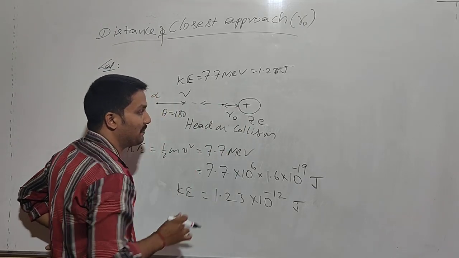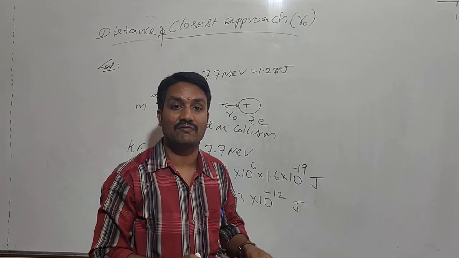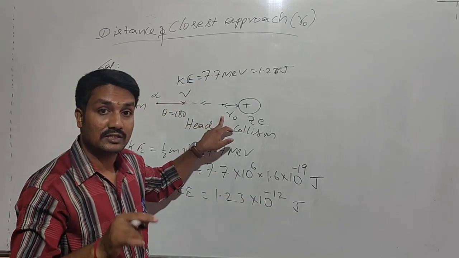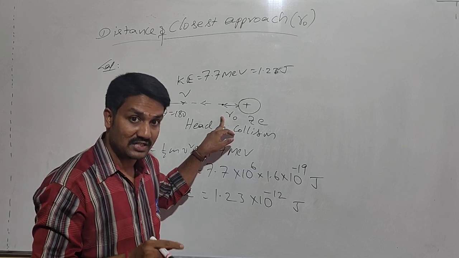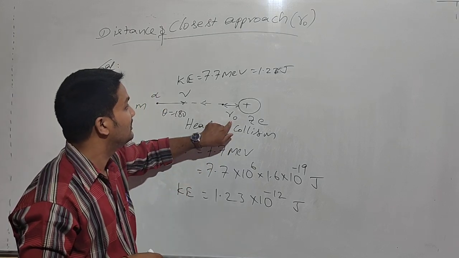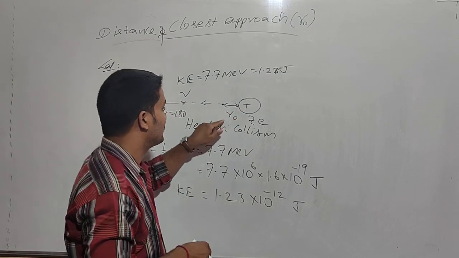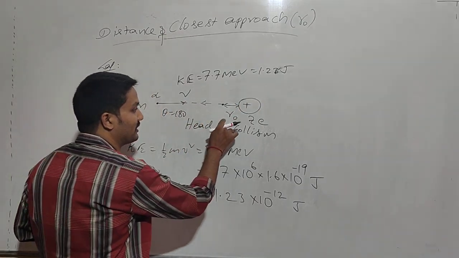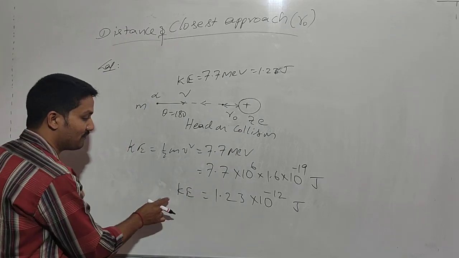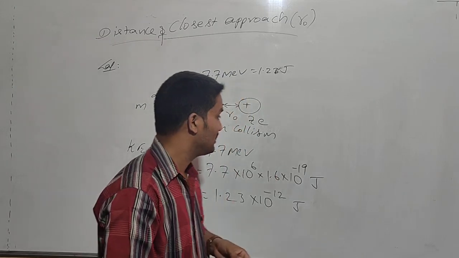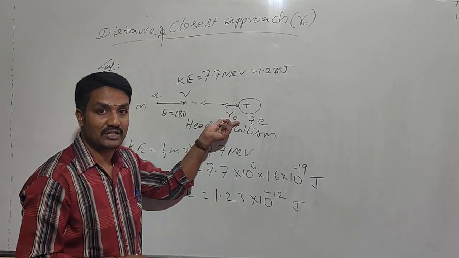So at what distance the alpha particle retraces back, due to the kinetic energy being transformed into potential energy, is called the distance of closest approach. Now we have to calculate R. That means first we have to calculate the kinetic energy as well as the potential energy. Both are equated to each other.